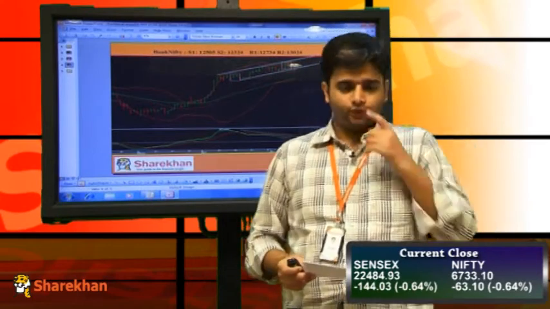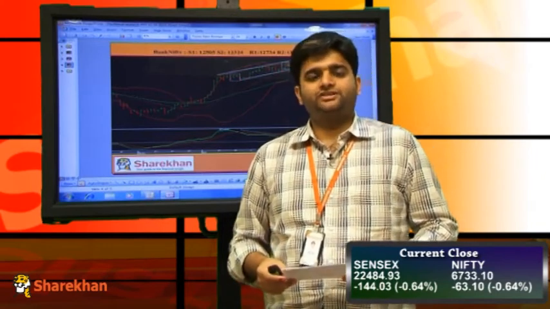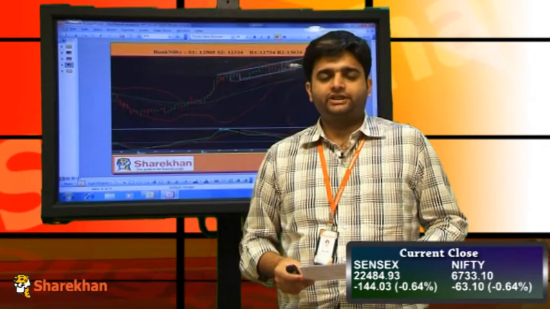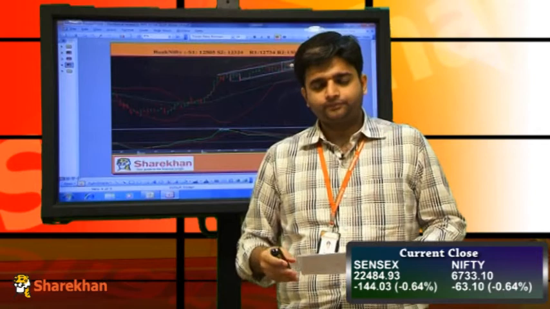So friends, our view on the Nifty in the short term has changed from positive to negative. 6820 on the upside remains a crucial hurdle for the Nifty in the coming trading sessions. Until and unless 6820 on the upside is breached, traders are advised to trade the Nifty with a negative bias on the short side. Overall, our view on the short term has changed from positive to negative.